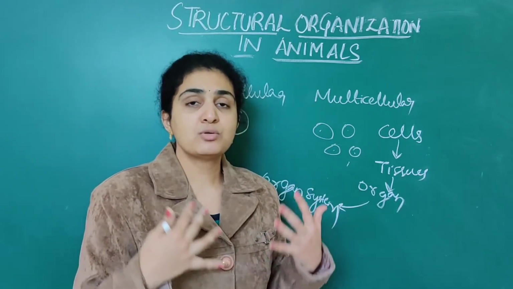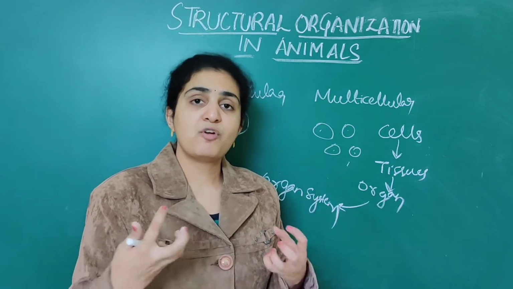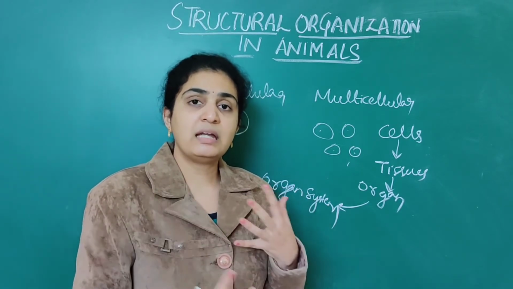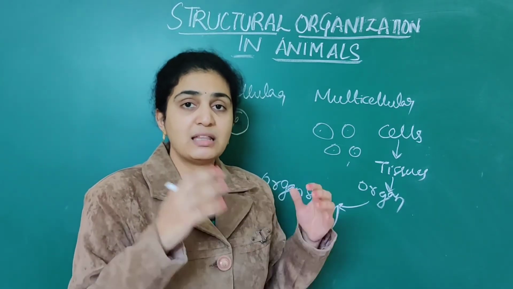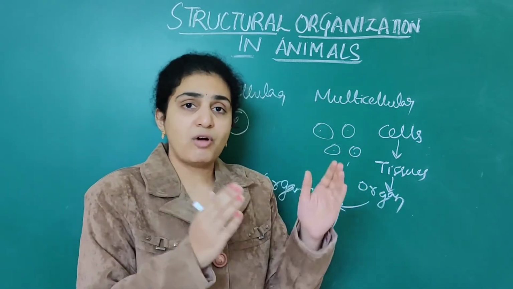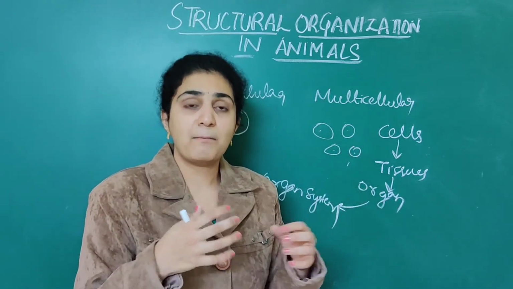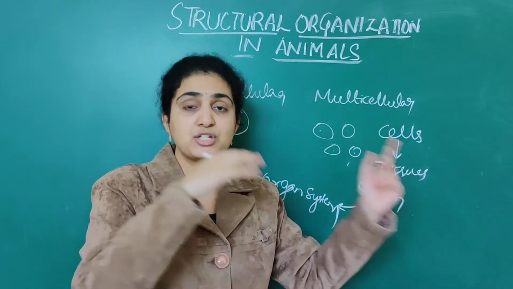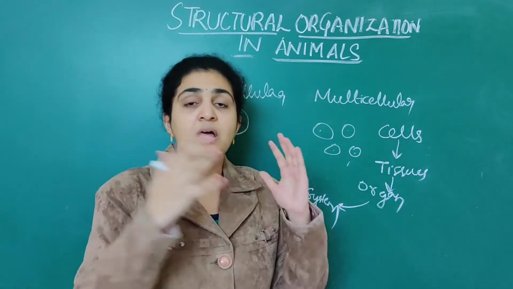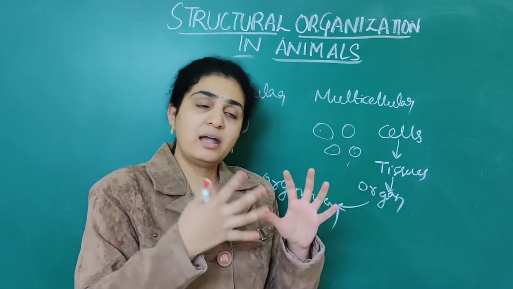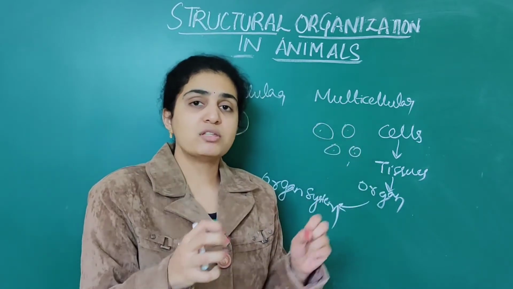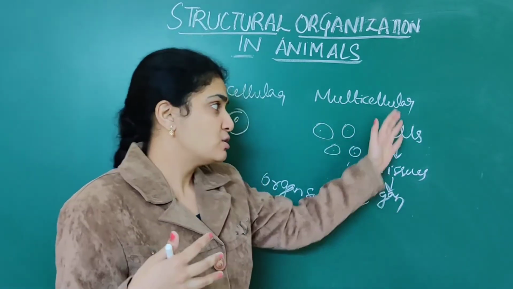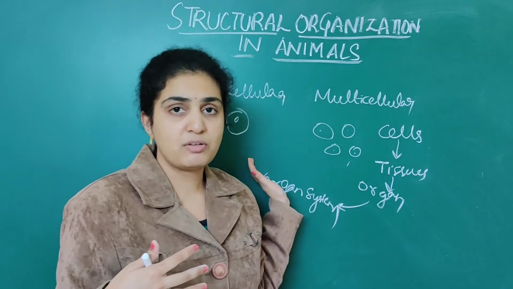Digestion is performed by the stomach. Kidneys perform excretion. Like this, one or two organs combine; one takes this action, the next takes another action, and they all constitute one organ system. So this is the flow chart that is to be followed.